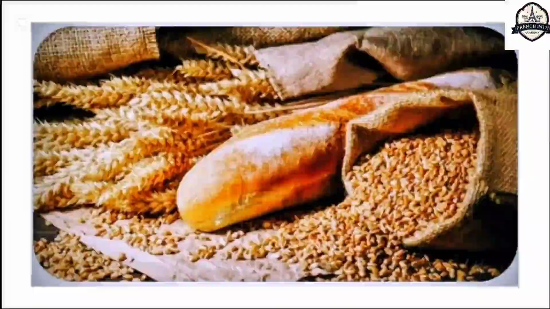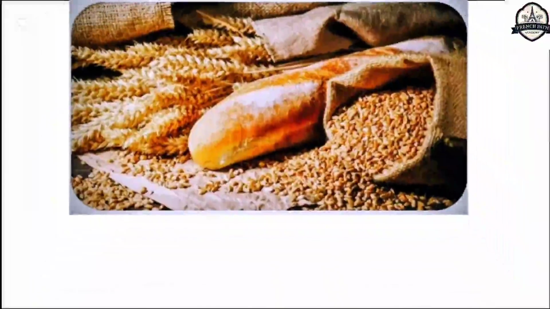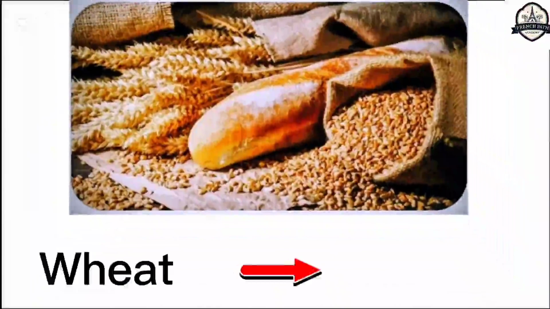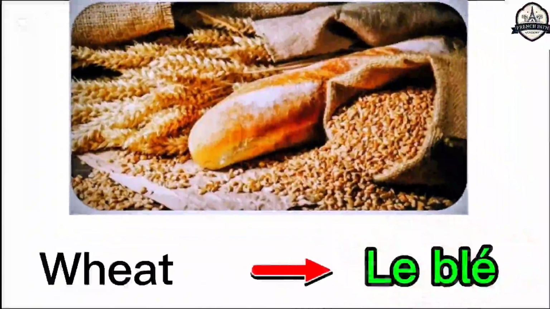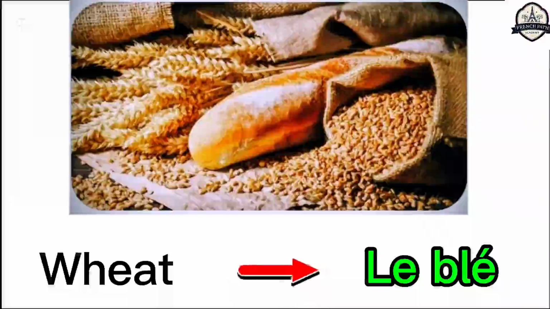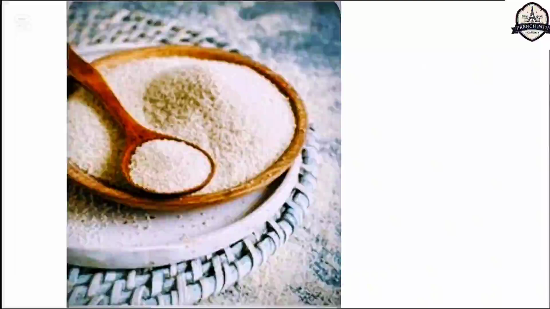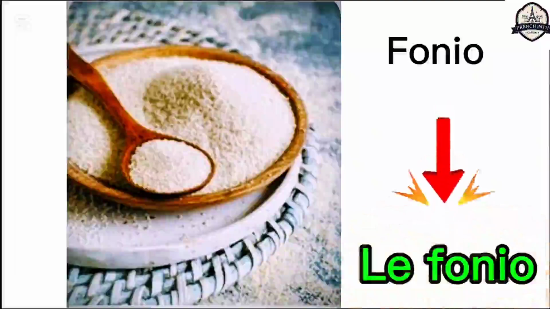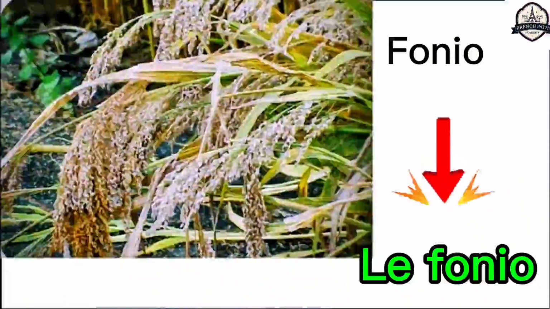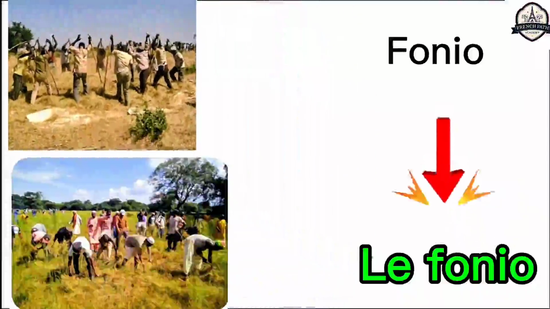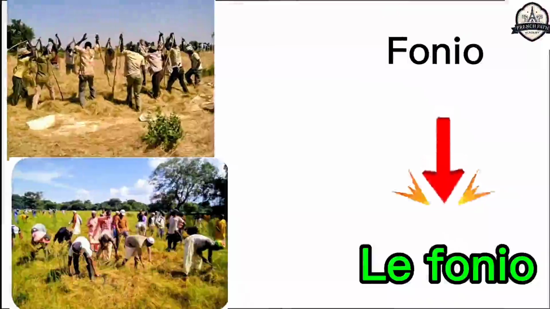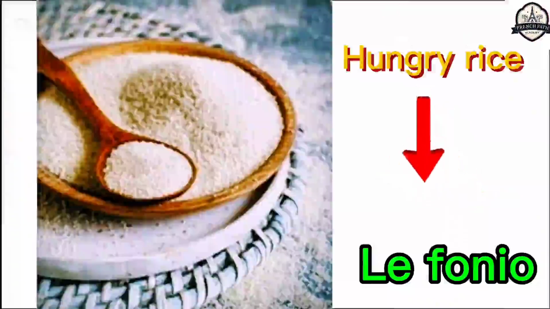After bread, we also have wheat. Wheat is called in French language le blé. Le blé. After wheat, we also have fonio. Fonio is called in French language le fonio. Same spelling, le fonio. A fonio, as you can see it, is a kind of white cereal which is cultivated especially in Western Africa. And moreover, we also call it hungry rice.